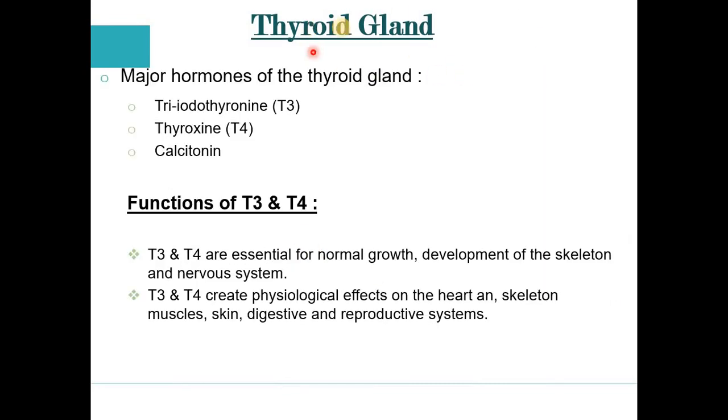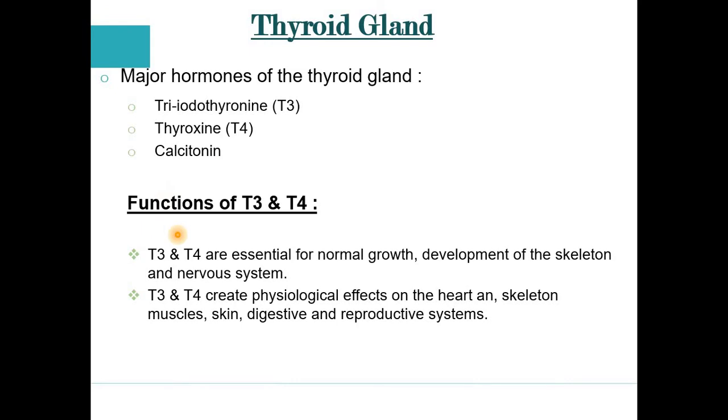Now we discuss the thyroid gland's hormones. The major hormones secreted by the thyroid gland are three only. First is triiodothyronine, known as T3, and thyroxine, T4, and the third is calcitonin.